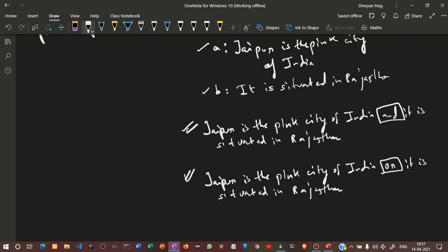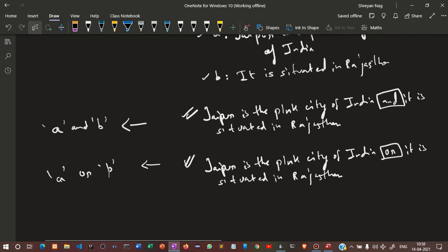Jaipur is the pink city of India or it is situated in Rajasthan. So we can express it using propositional constants A and B, as A or B. This is the function of logical connectives.